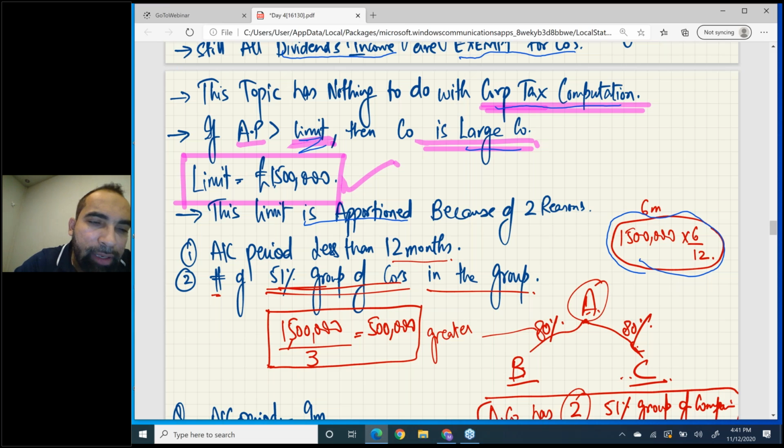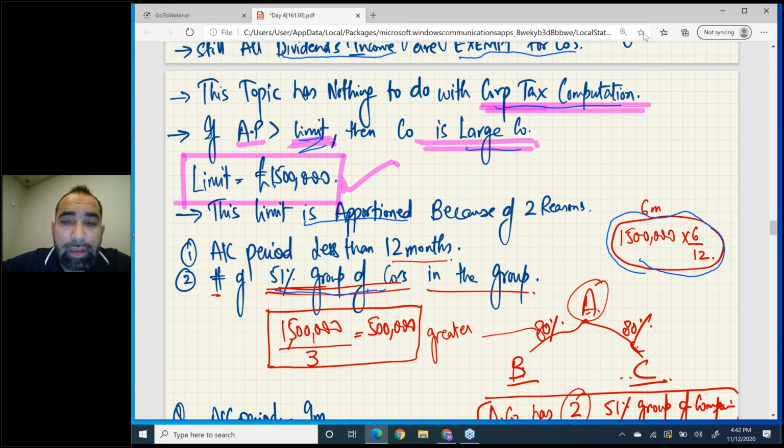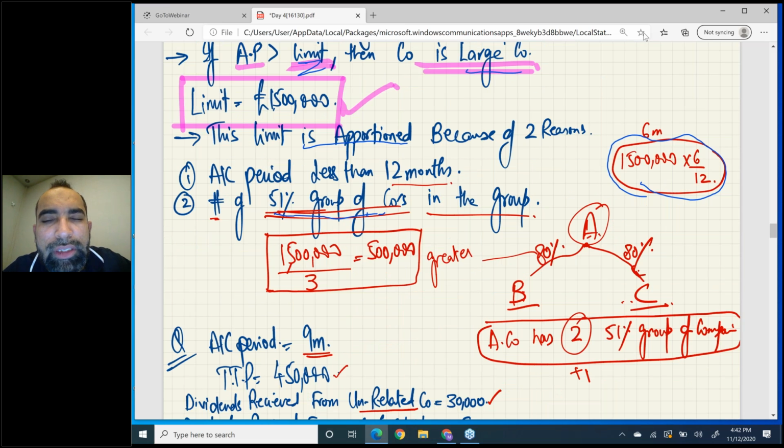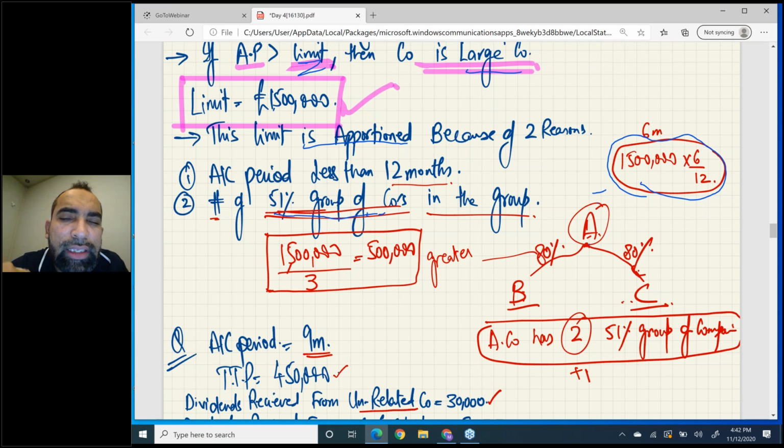Look here. Number two, the number of companies in the 51% group. In group C, just remember the 50% holding. A's holding in B is 80%, which is greater than 50, and A's holding in C is 80%, which is greater than 50. So we will say in this group, first of all, A has two 51% group companies.